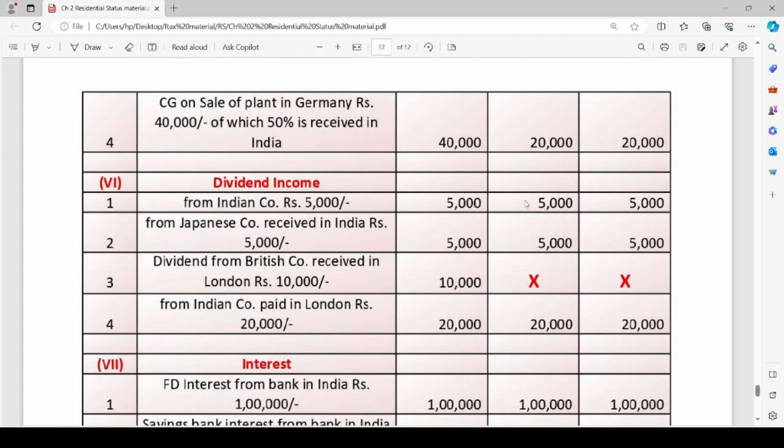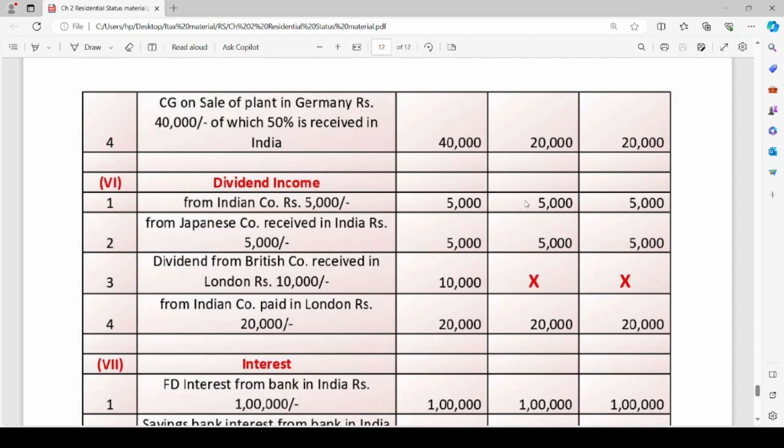Dividend income. Dividend income received from Indian company, rupees 5,000. Since the company is an Indian company, it is taxable in the hands of all. Dividend income received from Japanese company, received in India, rupees 5,000. Incomes received in India are taxable for all assessees.